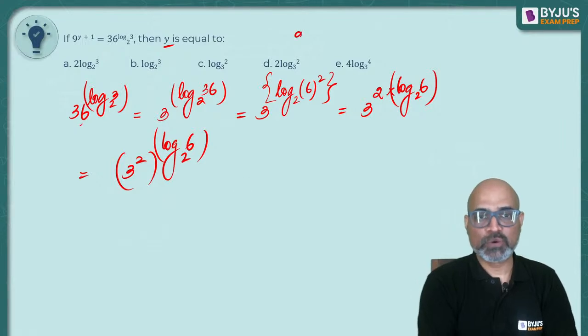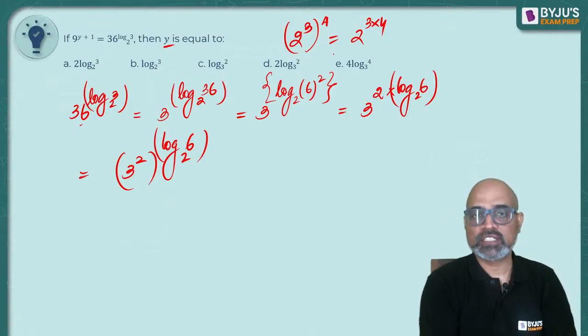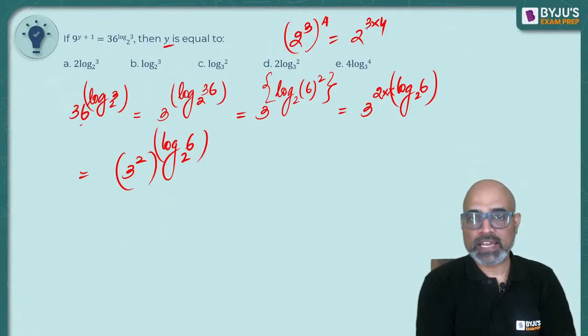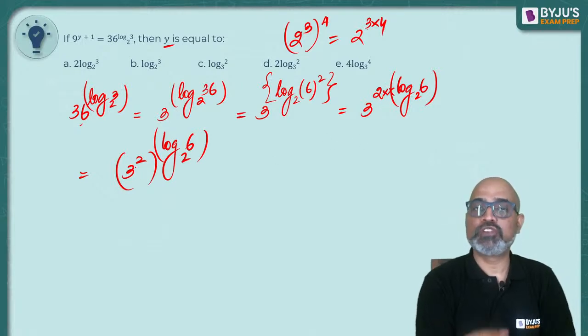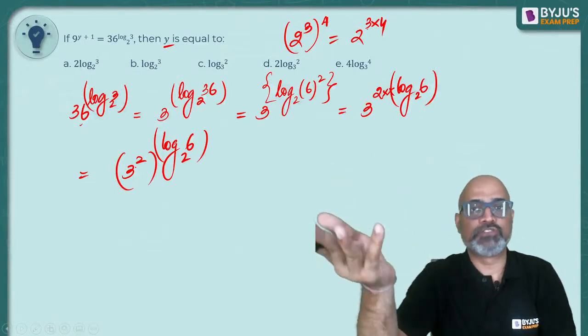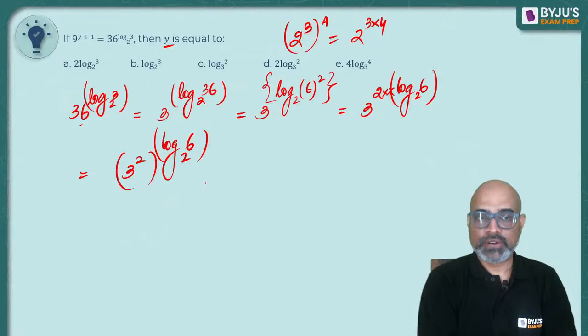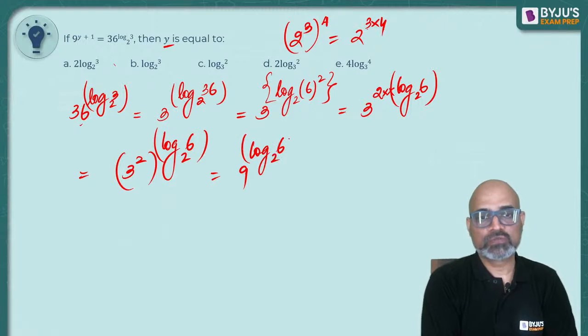I hope everybody knows that 2 to the power 3 whole to the power 4 is the same as 2 to the power 3 into 4. So we can do the reverse also. If two things are multiplied, I can bring one of them within a bracket and the other part above the bracket. Right? Now, this is nothing but 9 to the power log 6 to the base 2.